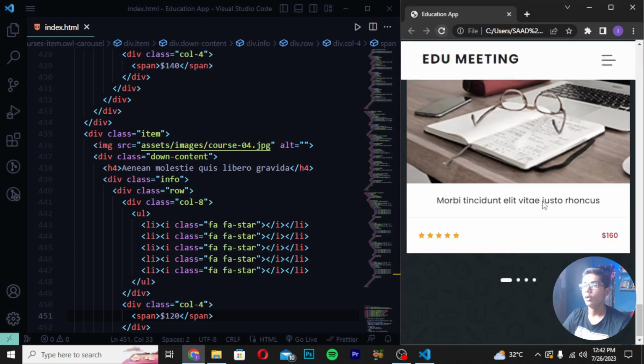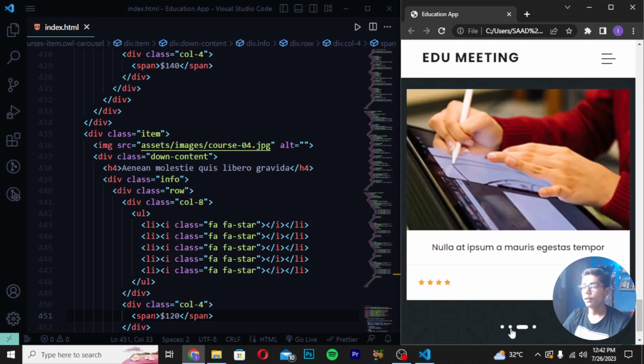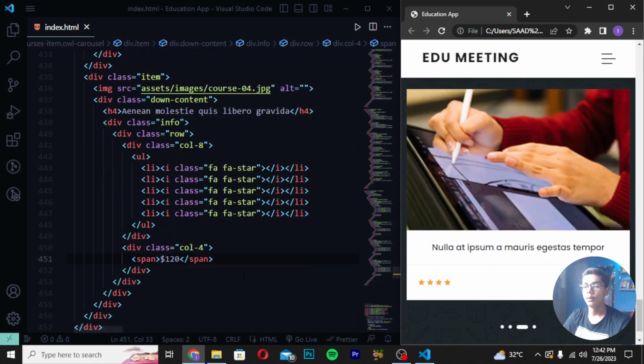Save it. Reload. Now if I show you, so you can see we are getting a slider in which we are getting all the menus in which we are getting our popular courses like this. You can see how good looking that is. So like this, you can move on and work with this.